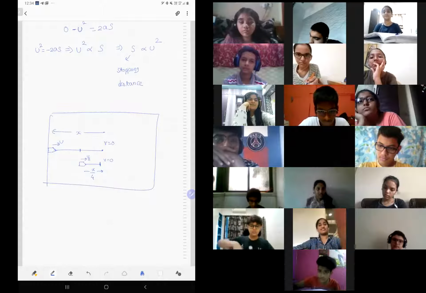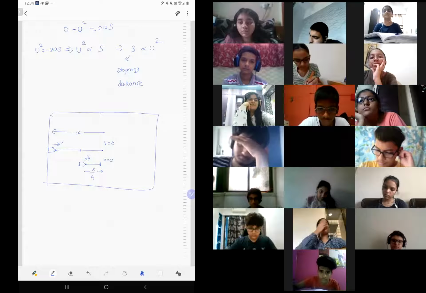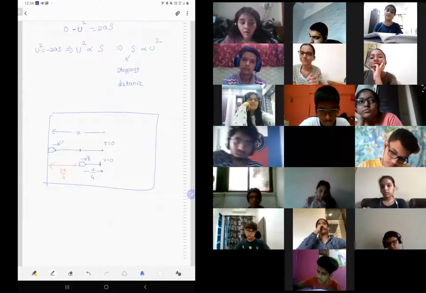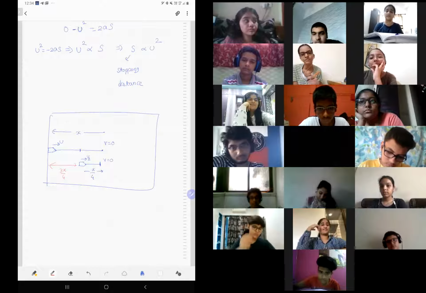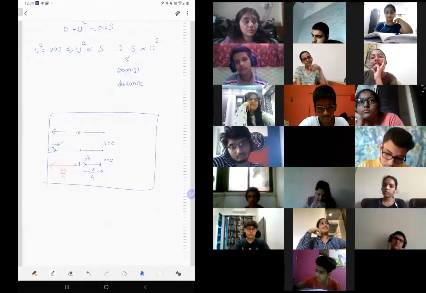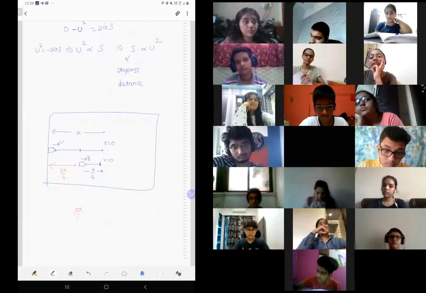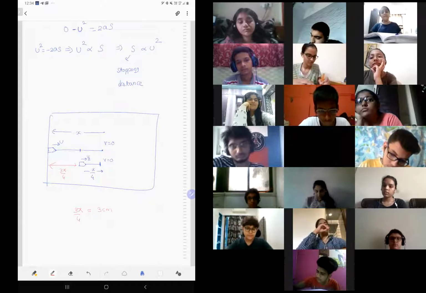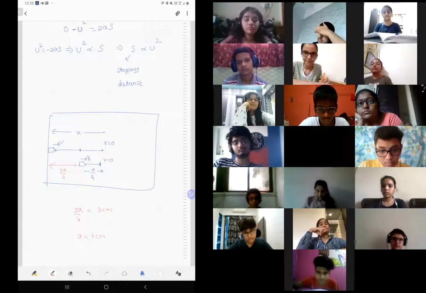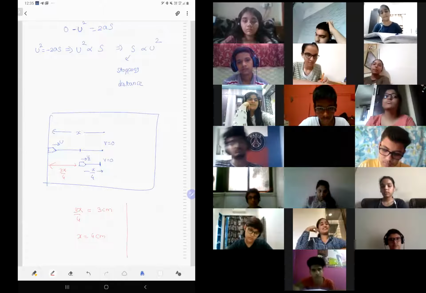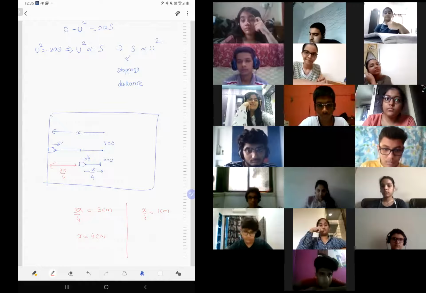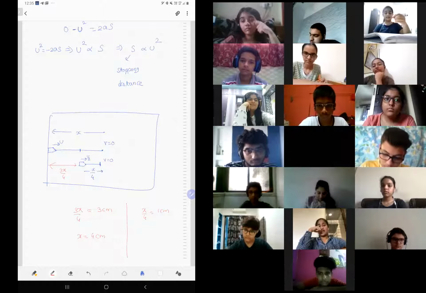Is this understood? So what is this distance then? 3x by 4, no? Meaning when the bullet is traveling, it travels 3/4 of the distance from u to u by 2, and 1/4 of the distance from u by 2 to 0. What is 3x by 4? 3 centimeter, it is given. So x is 4 centimeter, that's the total distance traveled. What is x by 4? 1 centimeter. That's your answer. The bullet will travel first 3 centimeters, then 1 centimeter.